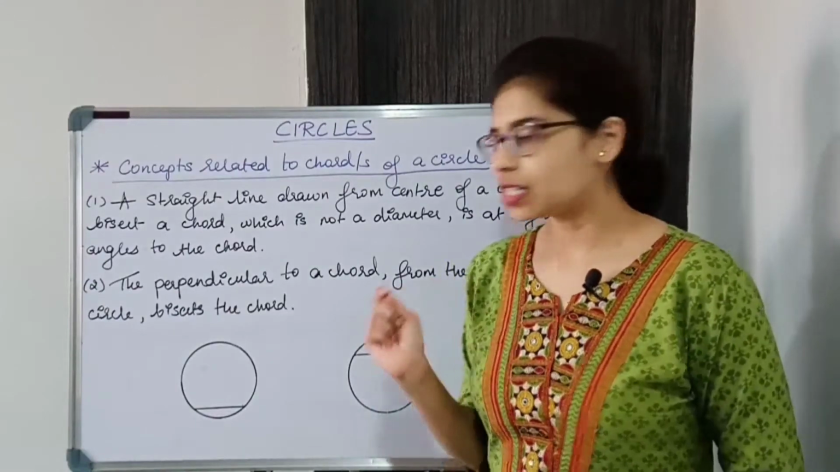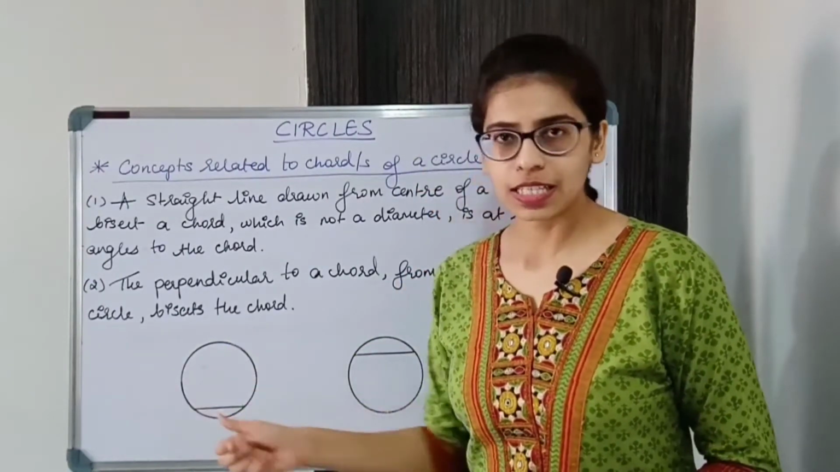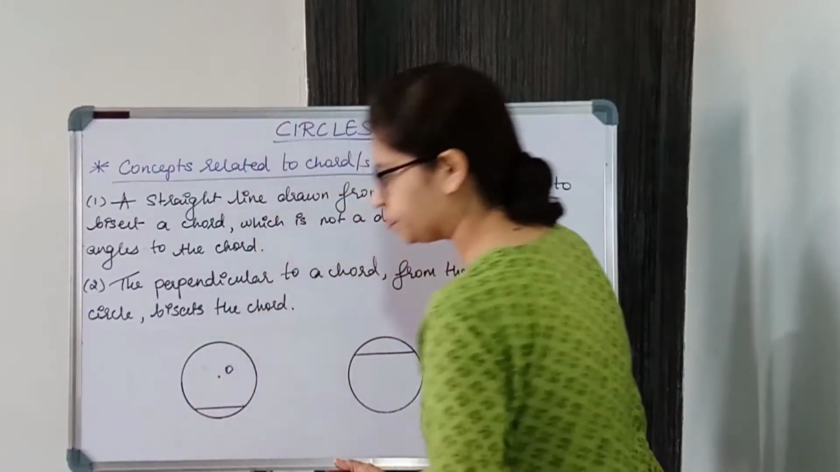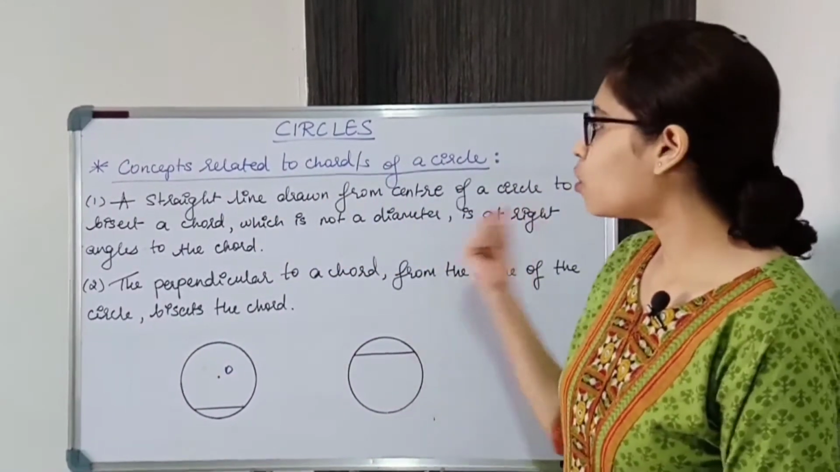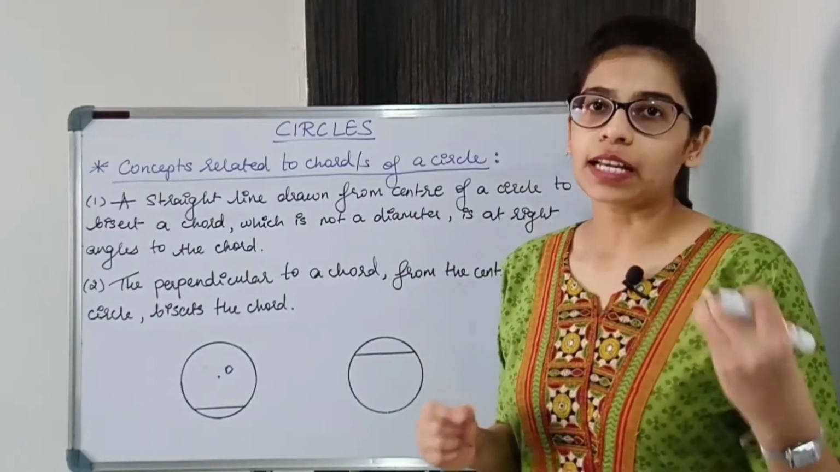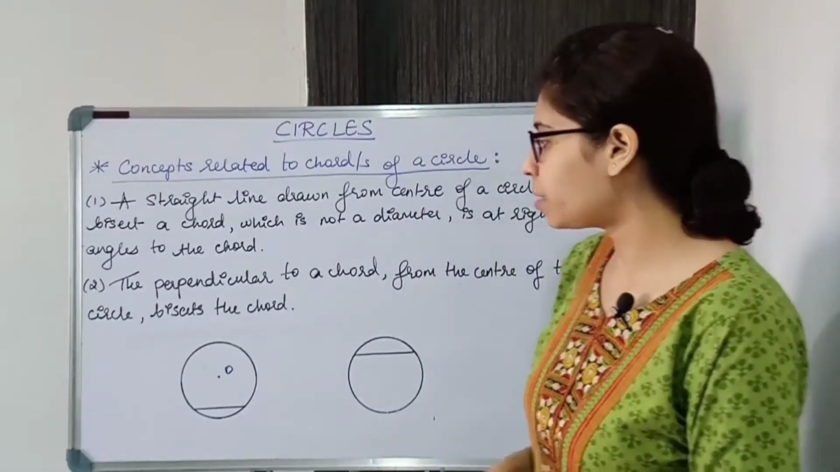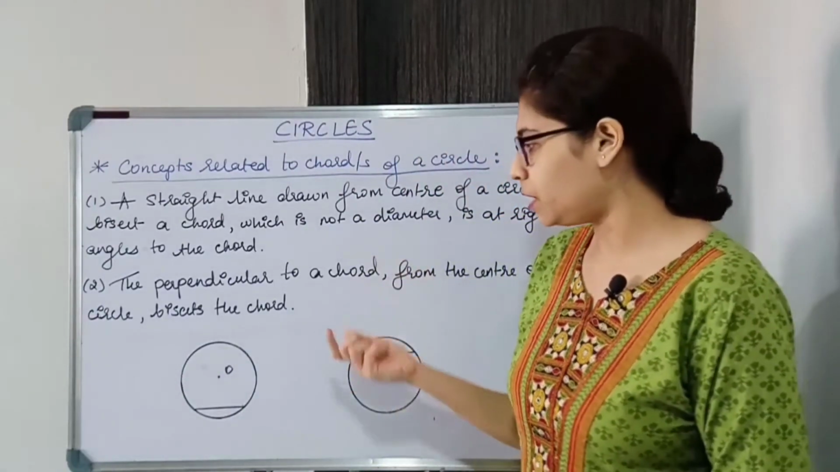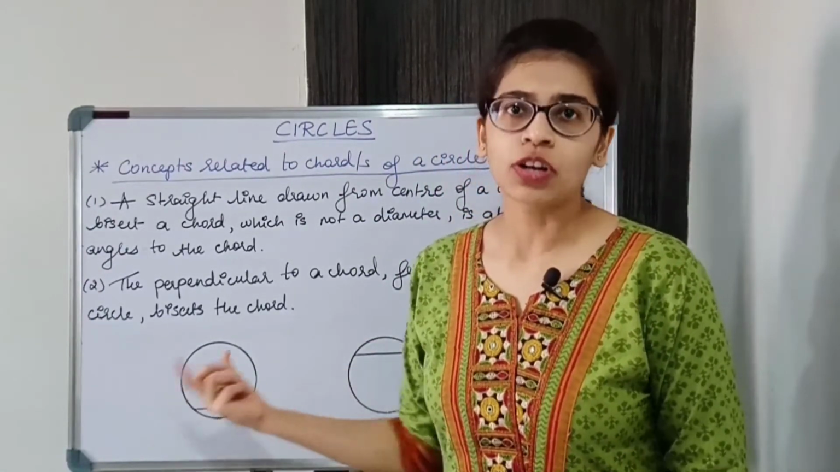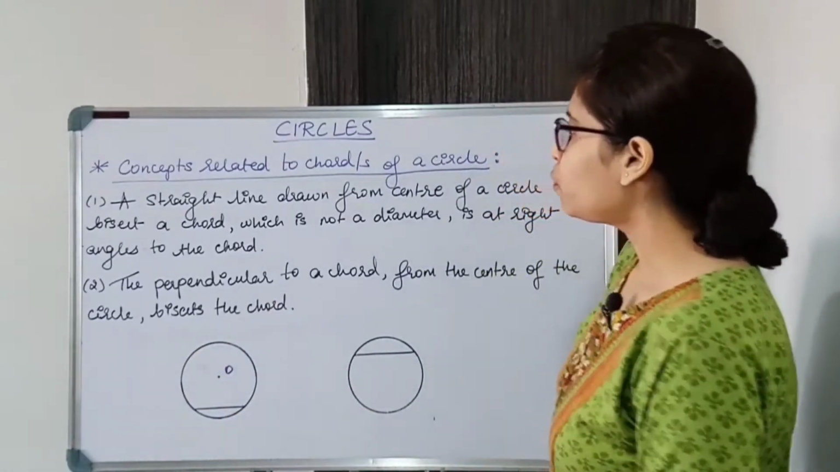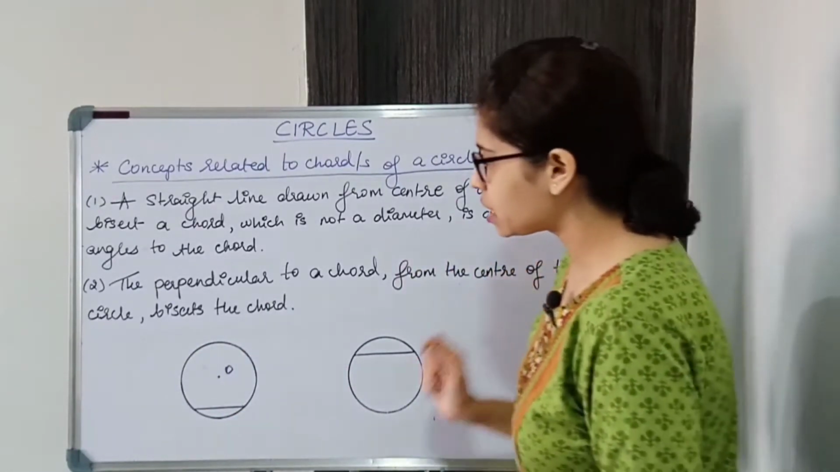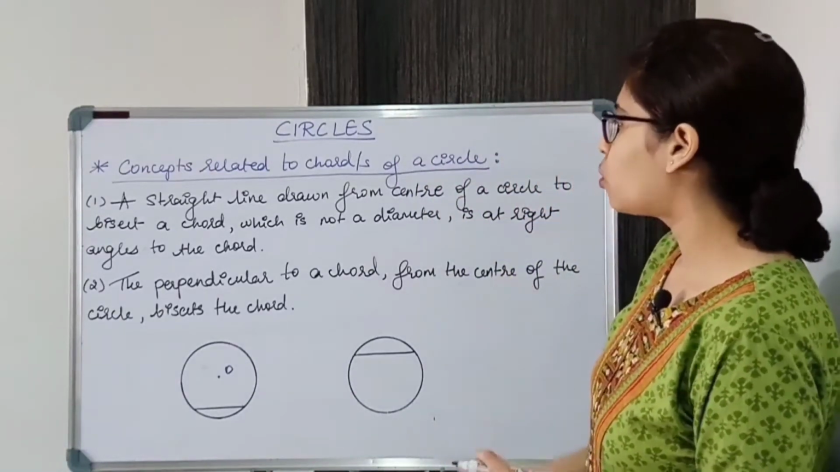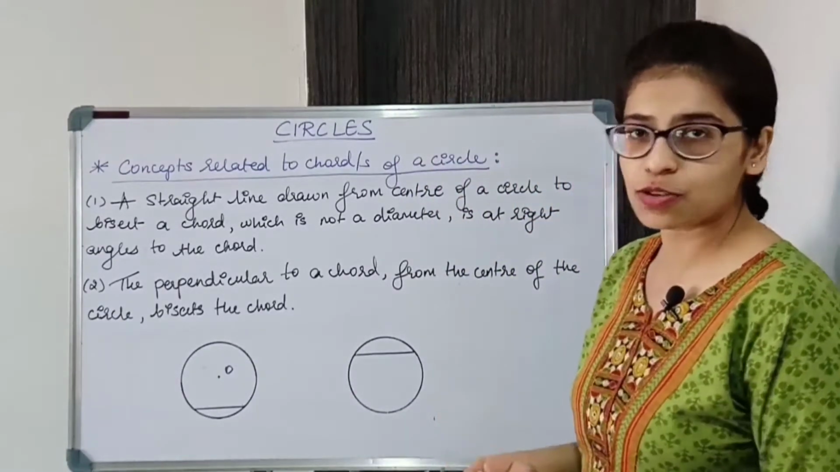So, there is a circle and a chord. Let's say this is the circle with center O, and there is a chord which is not a diameter. Chord which is not a diameter means the chord should not pass through the center. It should be any chord but not the diameter. So if you draw a straight line from the center of the circle to this chord, to bisect the chord which is not a diameter, it is at right angles to the chord.